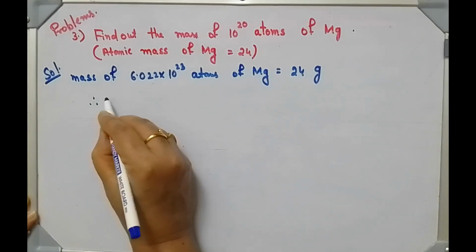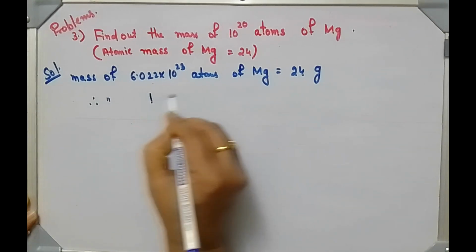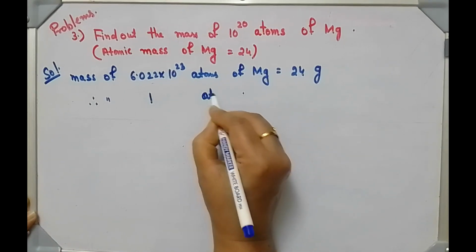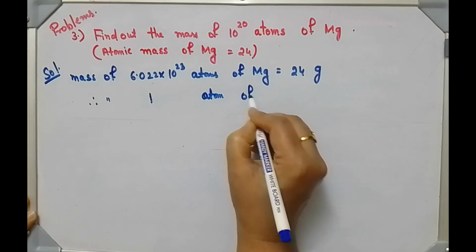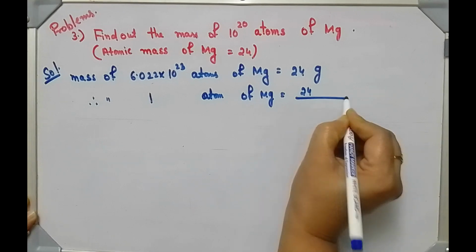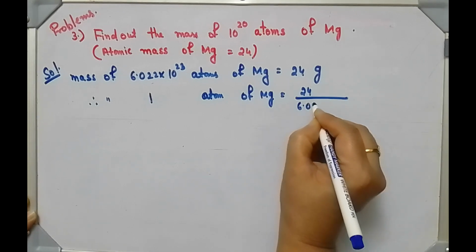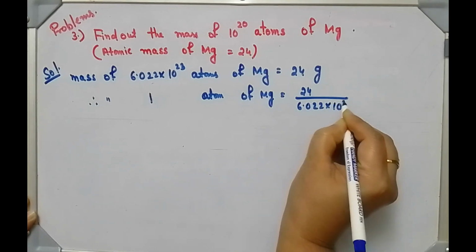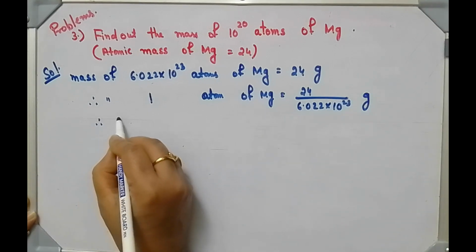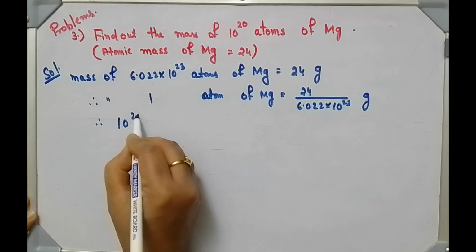Therefore, mass of one atom of magnesium is 24 divided by Avogadro number, and it is given 10 to the power 20.